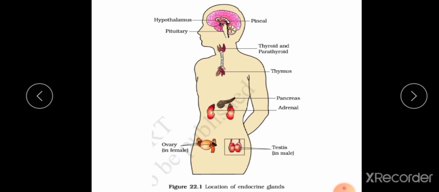So what are the endocrine glands? Endocrine glands are present inside our body. The main endocrine glands we are studying: hypothalamus, pituitary gland, pineal gland, then thyroid and parathyroid gland, then thymus gland, then pancreas, adrenal gland, ovary and testes. So dear students, these are the endocrine glands present in our body.